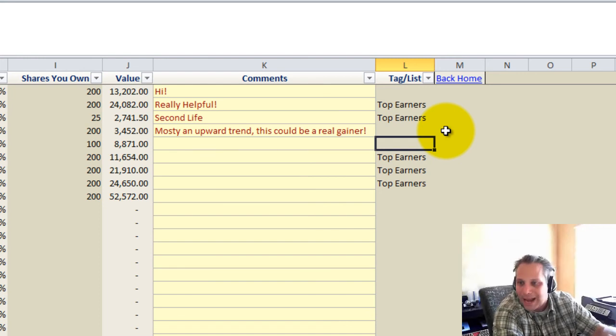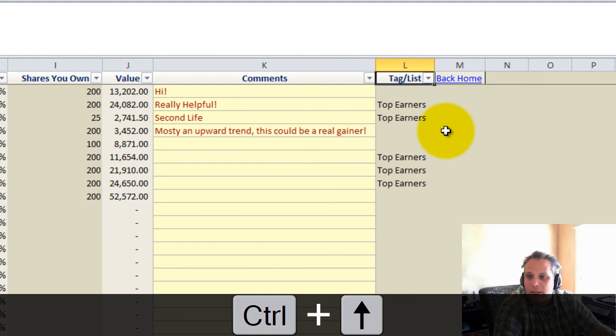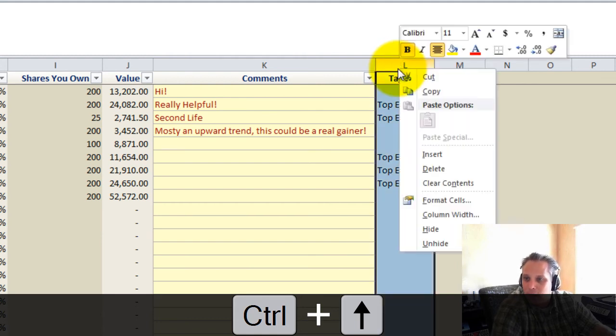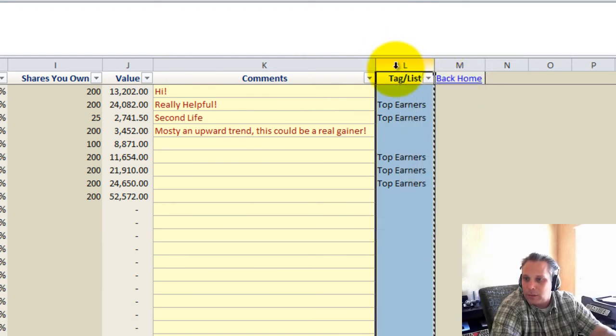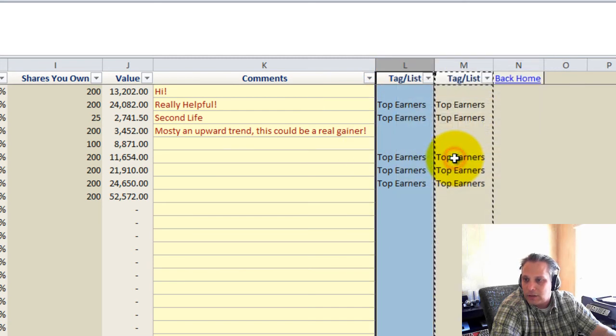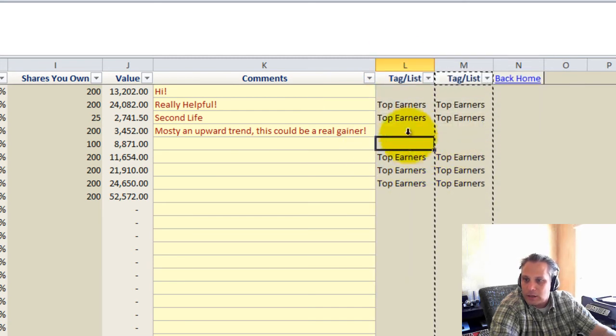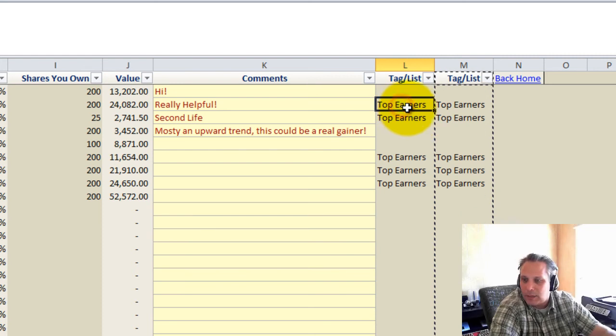You don't want to put multiple tags on this for one person, because then you can only filter by that combination of tags. What you can do, if you want to have multiple tags, is add columns. If you want to add columns, all you have to do is highlight this one, right-click it, choose Copy, right-click it again, and insert copied cells. That way you've got multiple tags, and now you can put things in two different columns if you want to put multiple tags on a person.